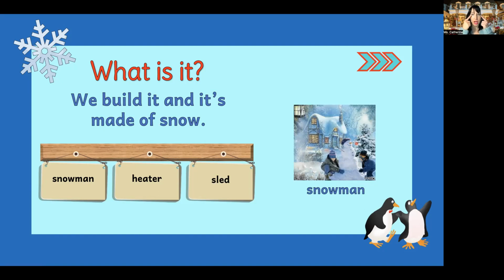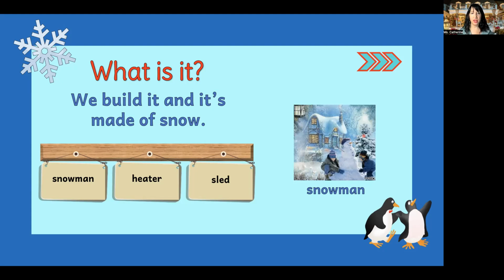What about the eyes? They're black. And the mouth. And the belly, right? Maybe the shirt. Those could be buttons or maybe black rocks. What about the head? What's covered on top of the head to keep the snowman warm? That's right, a hat. What color is the hat? It looks black, right? What other color you think it could be? Maybe very dark gray.